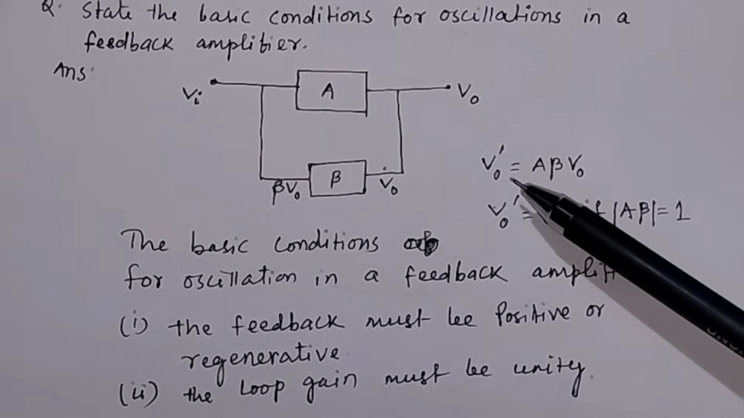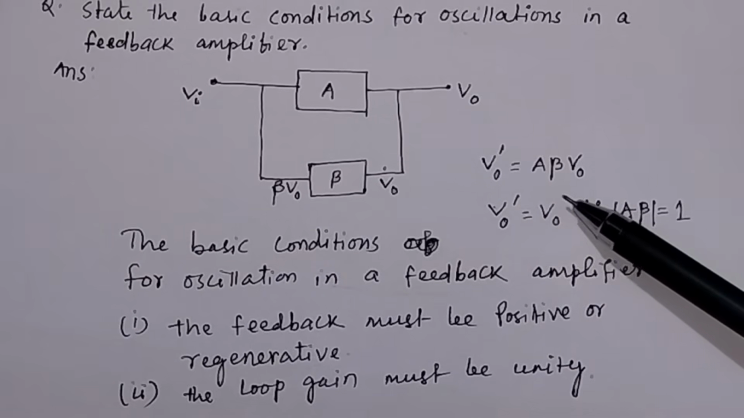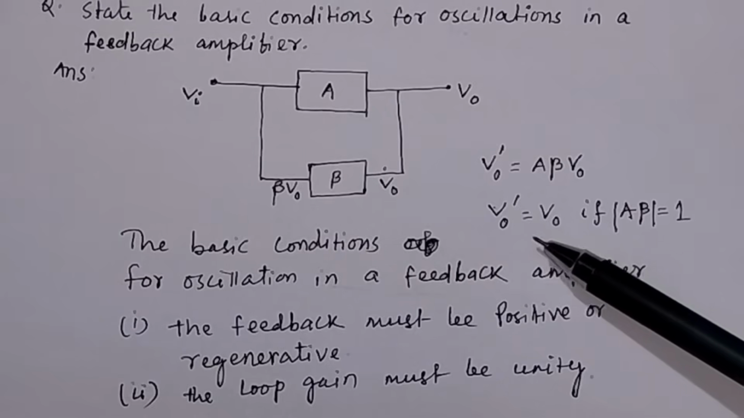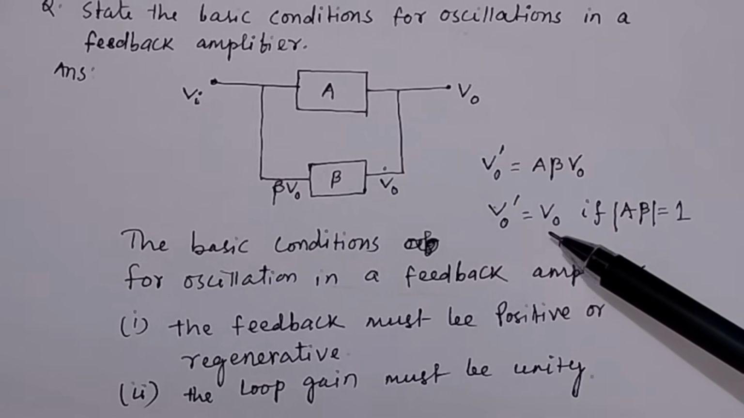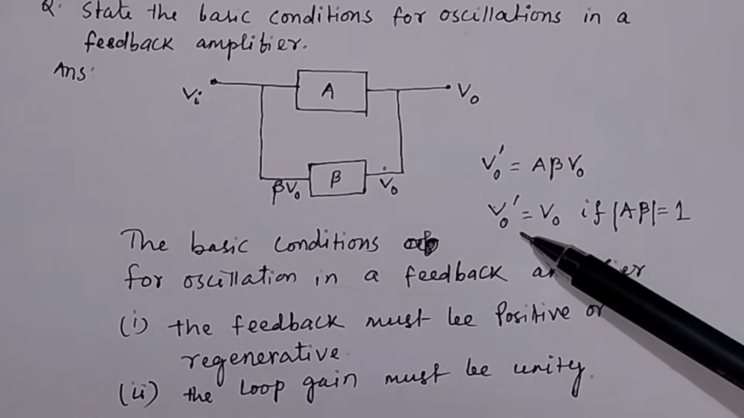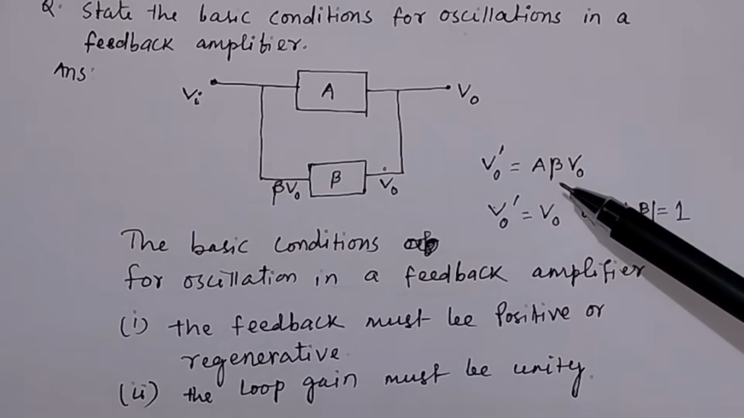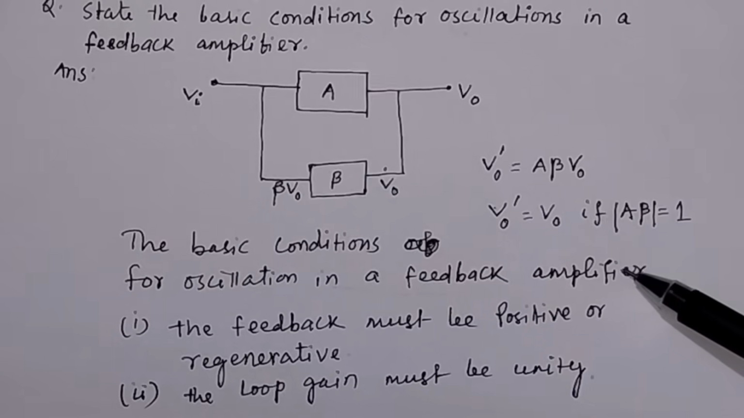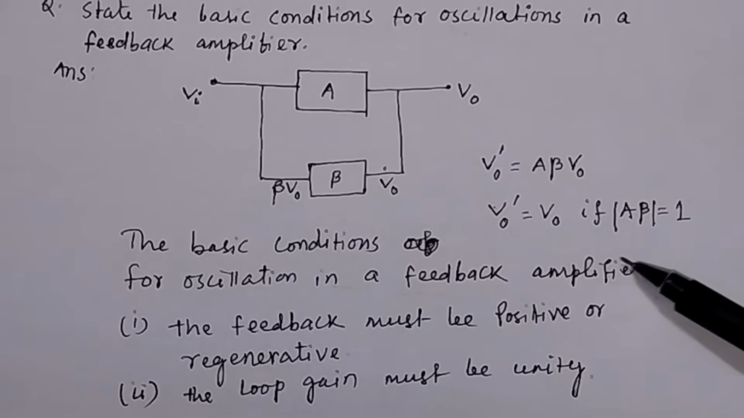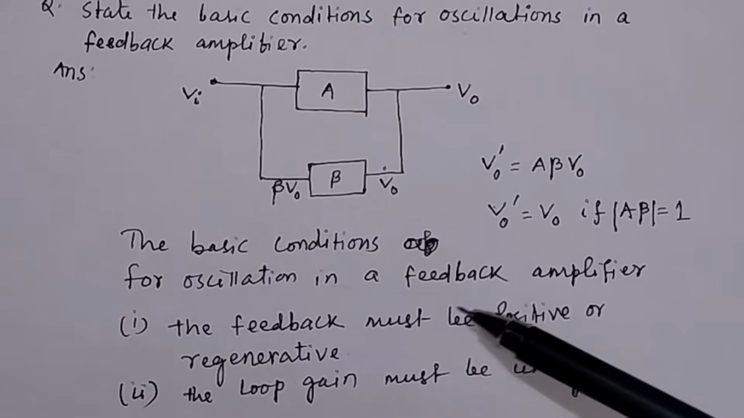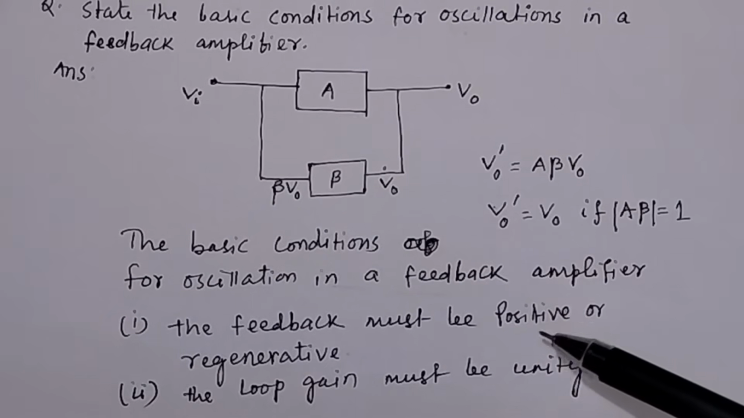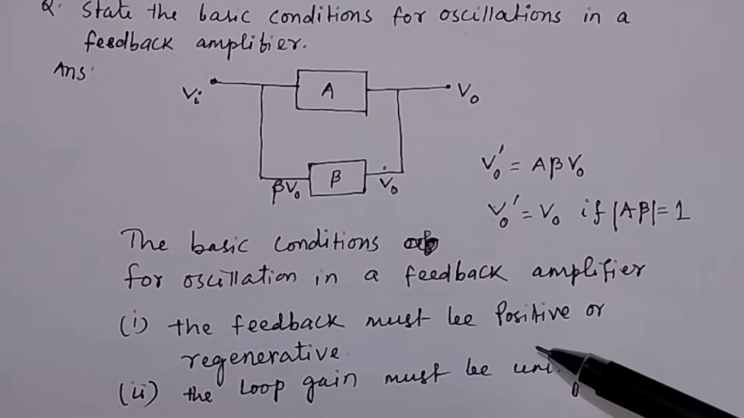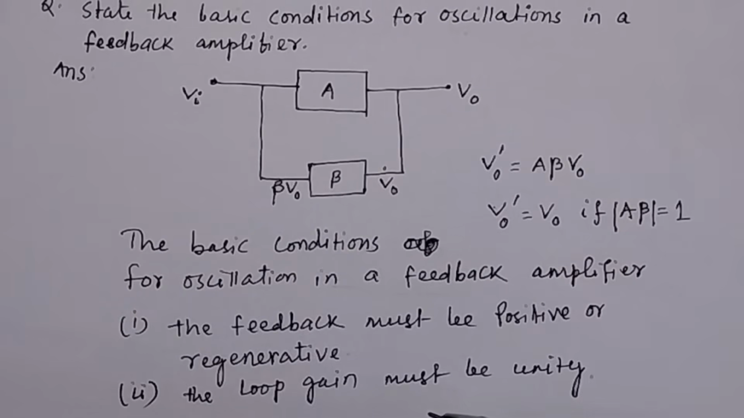So when the output after feedback will be equal to the output before feedback, that means there will be no loss of voltage. There will be no loss of voltage if this factor A beta, that is the loop gain, is equal to unity. So the basic condition for oscillation in a feedback amplifier is that the feedback must be positive or regenerative, and the loop gain must be unity. That means it must satisfy the Barkhausen criterion.